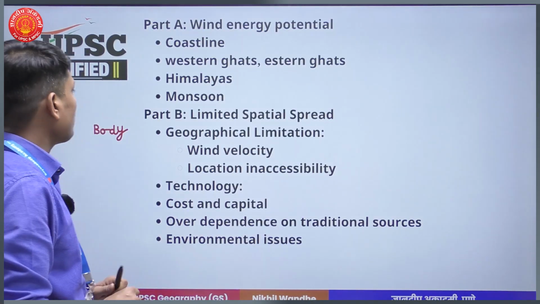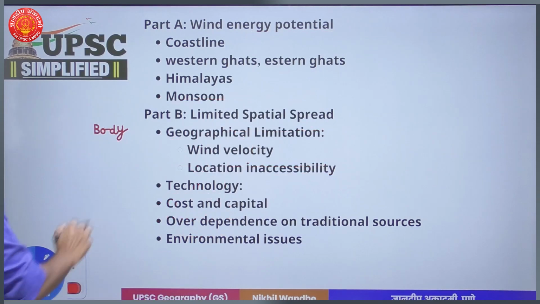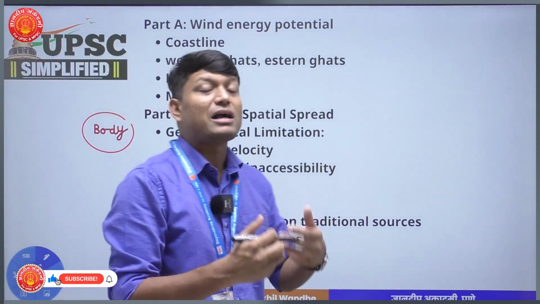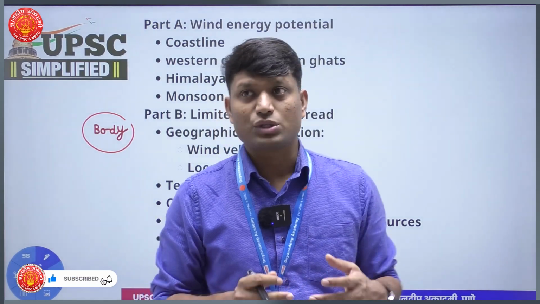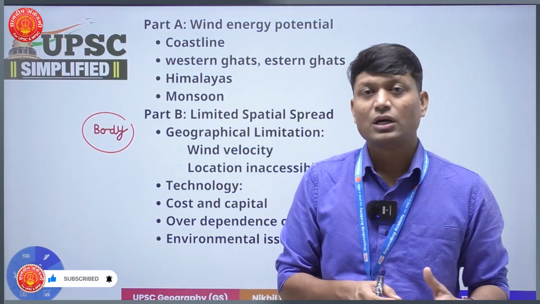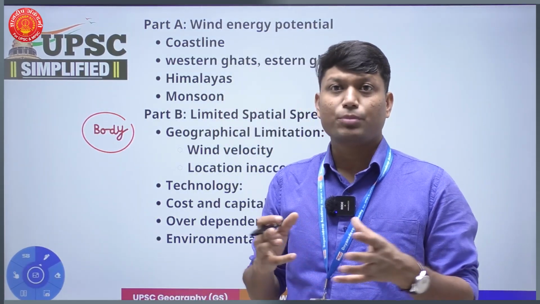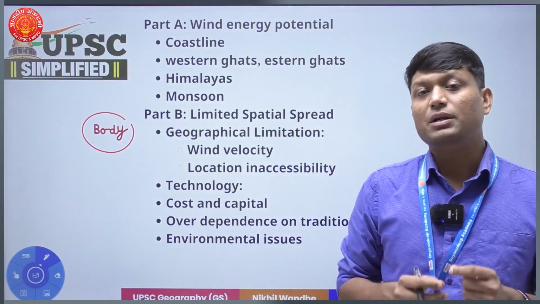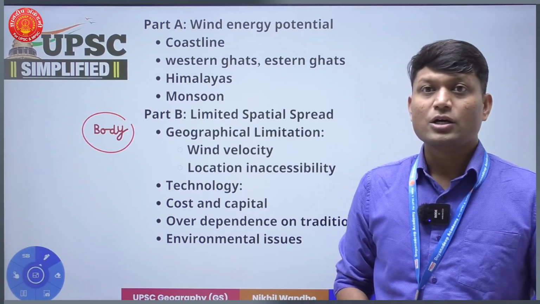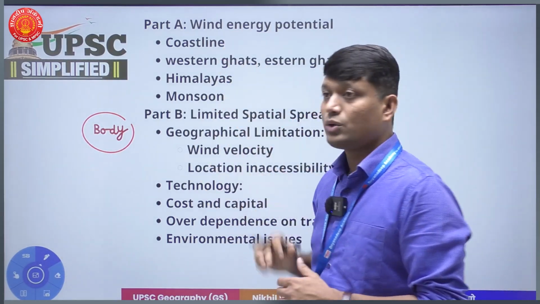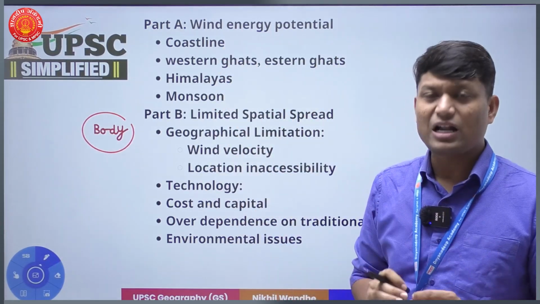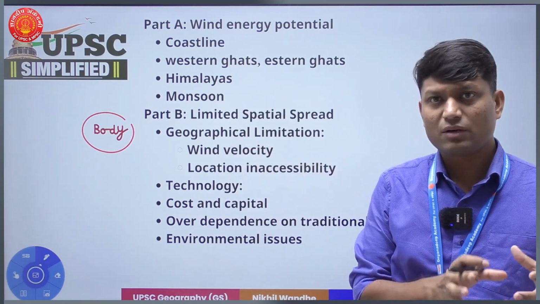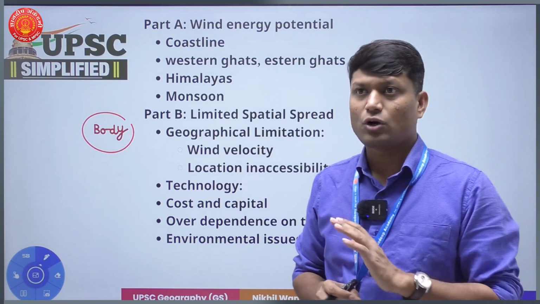I'll straight away now jump on to the body part. When it comes to body part, there are already two parts in the question itself. The question is first asking about the wind energy potential of India, and later on it is talking about the limited spatial spread, right? So I also have made two sections. By and large, please make two sections anyway, even if there is something directly mentioned or not.